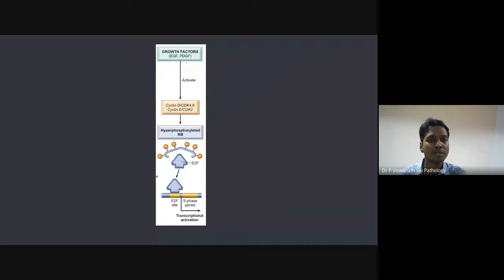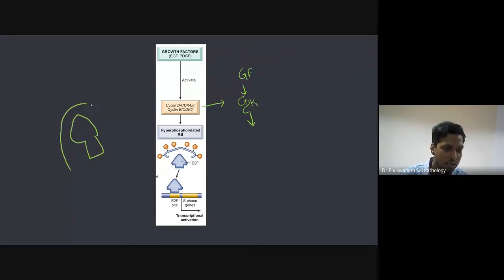Now, very importantly, what happens with our growth factors? We have talked about growth factors earlier, right? When growth factors are there, they activate the CDK. So what happens if cyclins and CDKs are activated? They phosphorylate. Kinases, as you were told, phosphorylate other molecules. So this is normal. It was hypophosphorylated before, but now because of this, it starts becoming hyperphosphorylated. When CDKs are active, it becomes hyperphosphorylated.